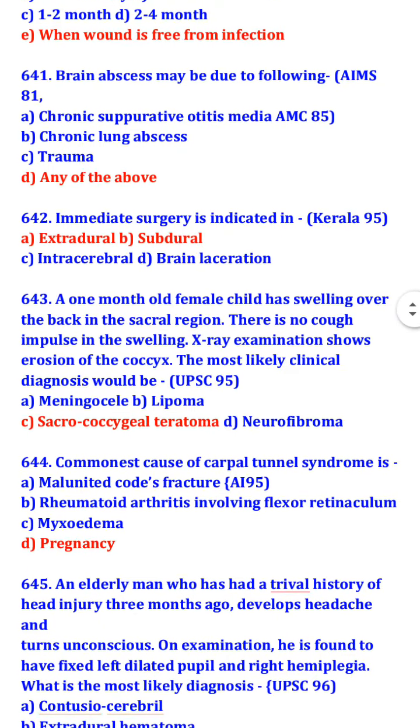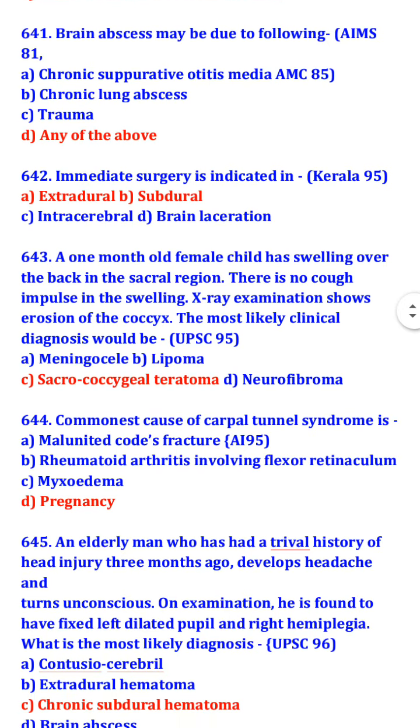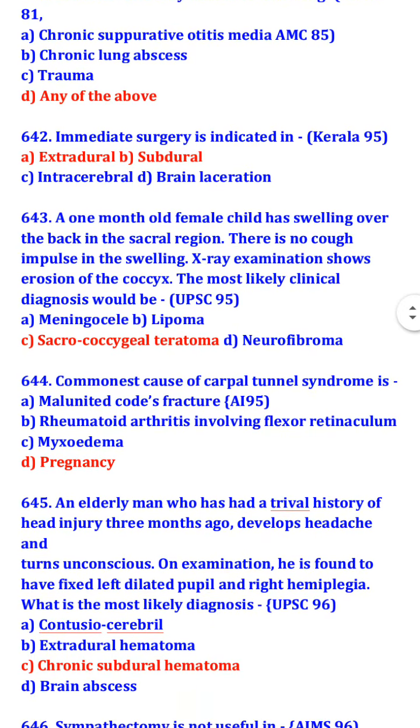A 1-month-old female child has swelling over the back in the sacral region. There is no cough impulse on the swelling. X-ray examination shows erosion of the coccyx. The most likely diagnosis would be sacrococcygeal teratoma. Commonest cause of carpal tunnel syndrome is pregnancy.